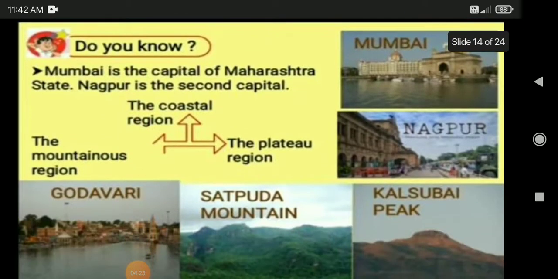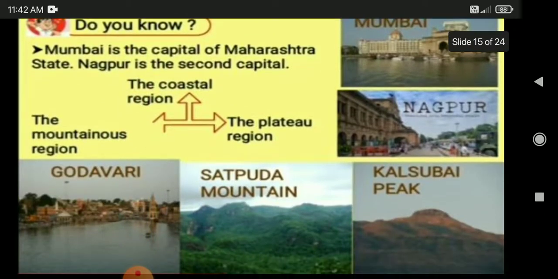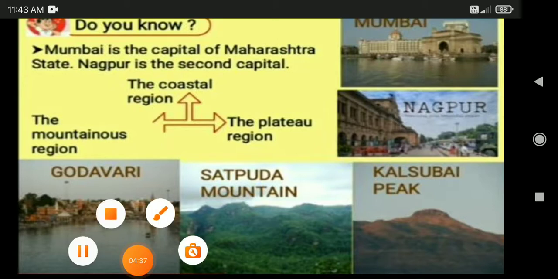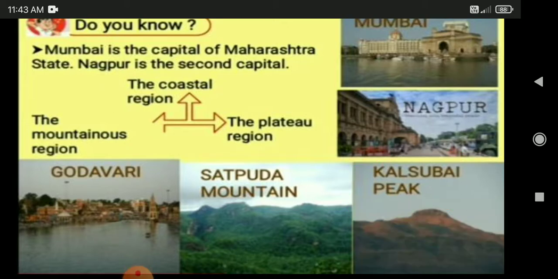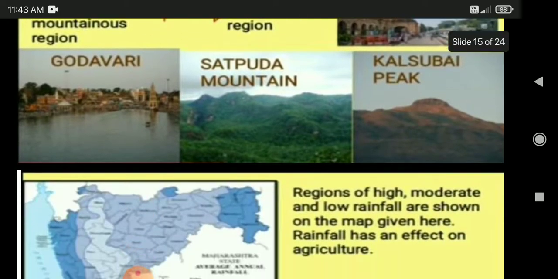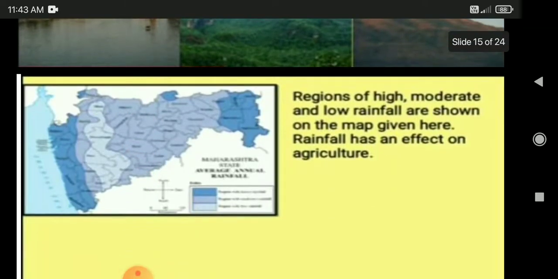Next, coming to the fifth point, the Sahyadri mountains are also called the Western Ghats. Kalsubai in this mountain is the highest peak in Maharashtra. In the Western Ghats of Maharashtra, you can see the Kalsubai peak. The Arabian Sea is to the west of the state. This is all about our Maharashtra state.